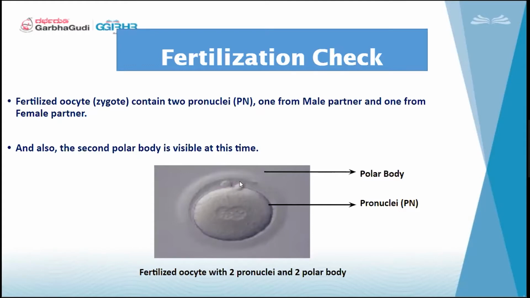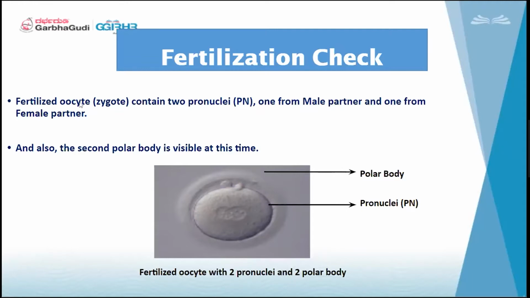If you see here, there are two polar bodies. Generally, one polar body will be there, which we call M2, which is a matured oocyte. After insemination, if it has got fertilized, the second polar body will get extruded. This is a typical thing which happens in routine cycles. In every ICSI and every IVF, 16 to 18 hours post insemination, we need to come and score the zygote, saying how it is placed, where it is placed, and whether the polar body is found or not. All these things we need to see.